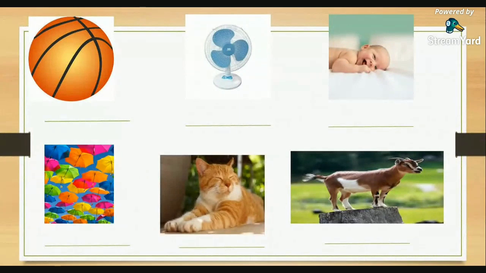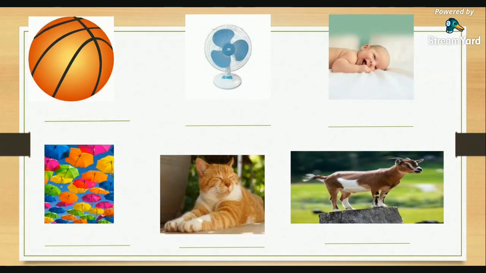Okay, this is their picture. Okay, may I call on Raymart? What picture is this? It's a ball. Very good. Playing basketball? Okay, sometimes you are playing basketball. So, does a ball grow?